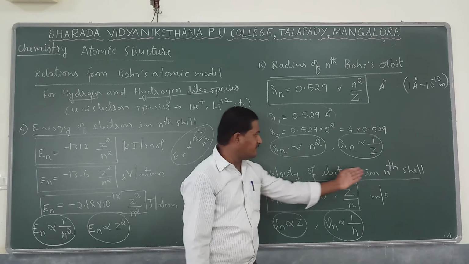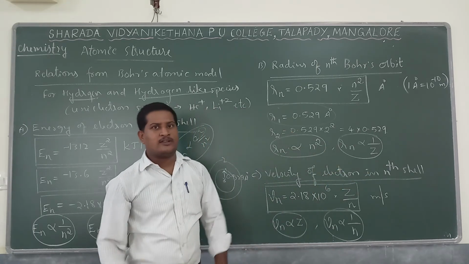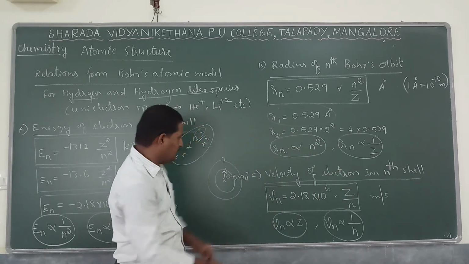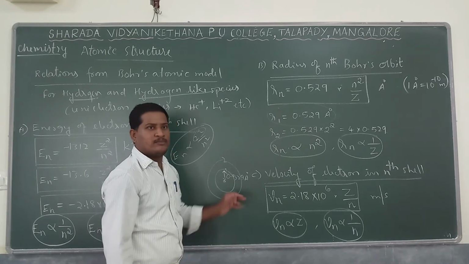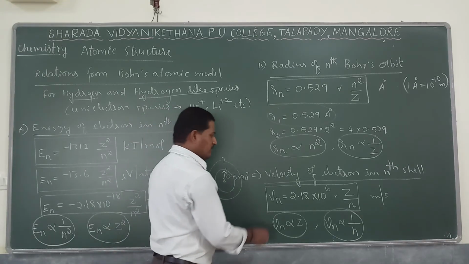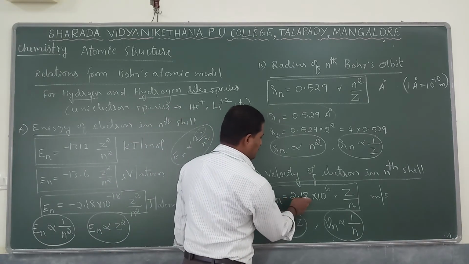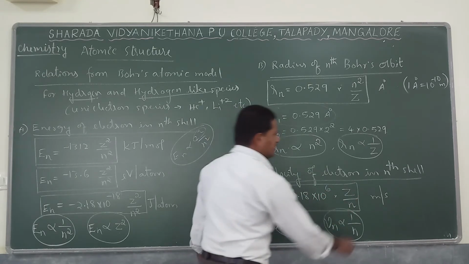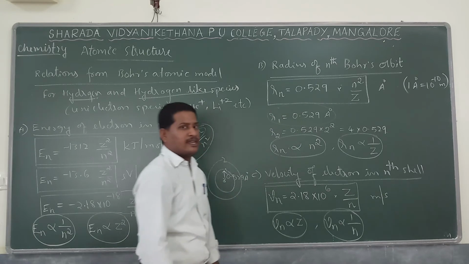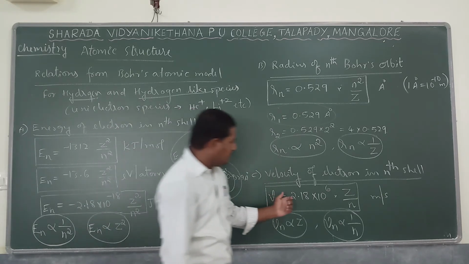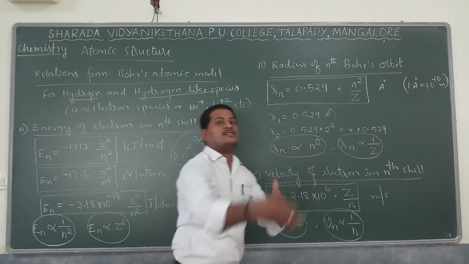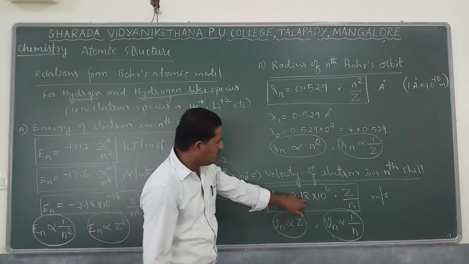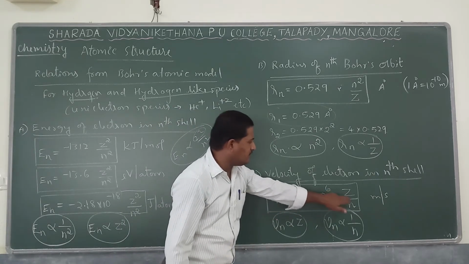Next comes the velocity of the electron in the nth shell. The speed at which electrons revolve around the nucleus in a particular shell is given by the formula Vn equal to 2.18 into 10 to the power of 6 into Z by n. It is expressed in meter per second, that is, the distance covered in 1 second.